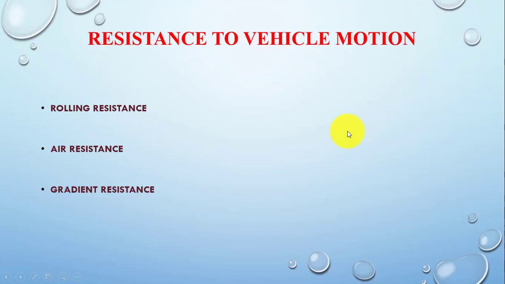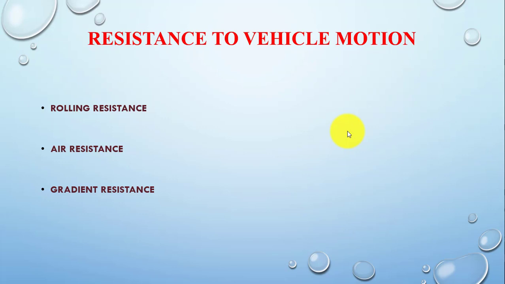The first topic of this part is resistance to the vehicle motion. In this part, we will understand the performance of the vehicle on road conditions, in which we will know which factors affect its performance when the vehicle is being driven, and also the power which we need to generate in the vehicle to keep it in the running condition.